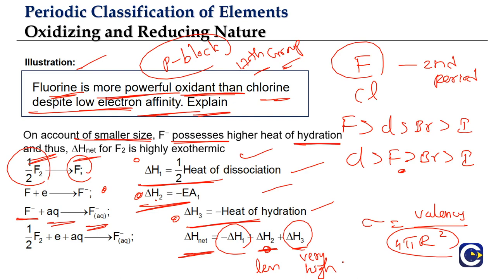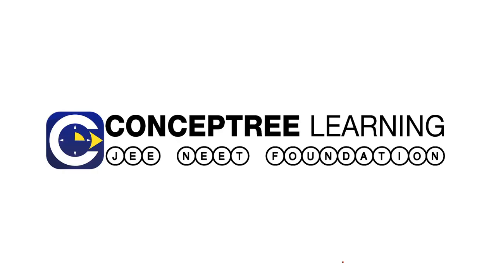Okay, so here what we need to see is there are three energy steps involved. First is what? Dissociation, that is energy requirement. Second is what? Electron affinity, energy released. Third is also energy released, hydration. In case of fluorine, electron affinity value is less than chlorine, okay, but that hydration energy is very high because of the small size of fluorine, and that is why the delta H net is favorable for fluorine than chlorine. And we'll see, hence fluorine will be able to act as a powerful oxidant than the chlorine part. Okay, so this is about the oxidizing nature and reducing nature of the elements, and we'll see in the next part video.